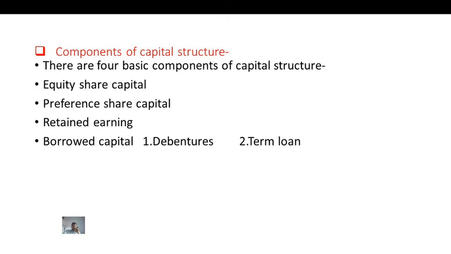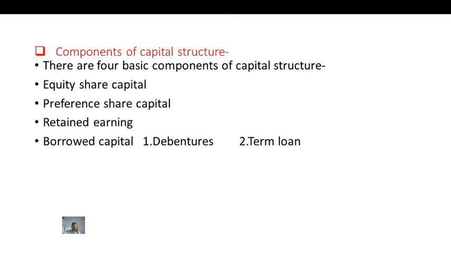Preference shareholders do not have normal voting rights. Equity shareholders have normal voting rights. They participate in the management, but preference shareholders do not have normal voting rights.